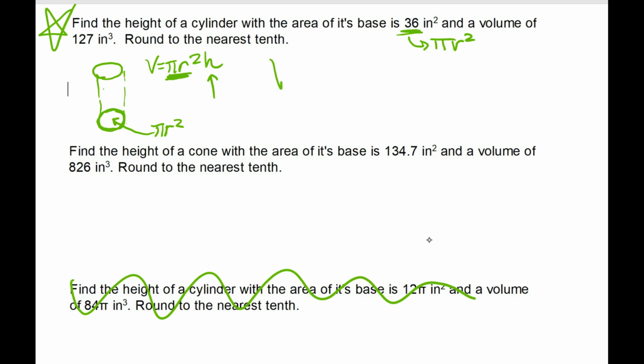That is the trick with this problem. So, sorry, they gave us the volume. The volume is 127. So the equation will be 127 is equal to, no, this is 36. Pi r squared is 36. 36h. And all you have to do is divide both sides by 36.